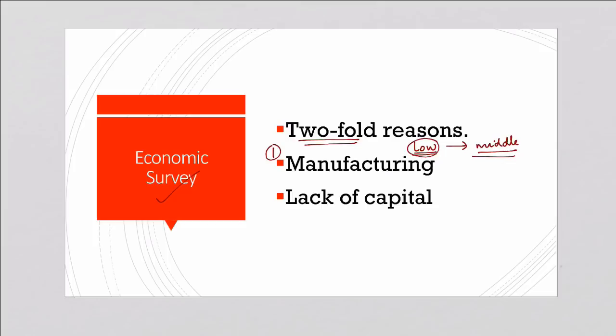This is the first reason cited, and the manufacturing sector and other dynamic sectors will be taken over by poorer, low cost competitors. The second reason is that these middle income countries would also lack the institutional capital, human capital and technological capital to carve out niches higher up the value added chain. So these are the two reasons cited by the Economic Survey.